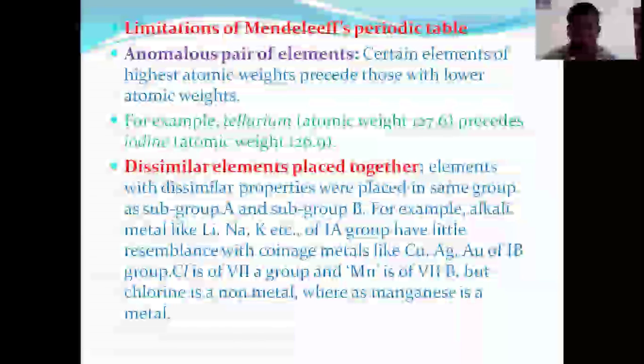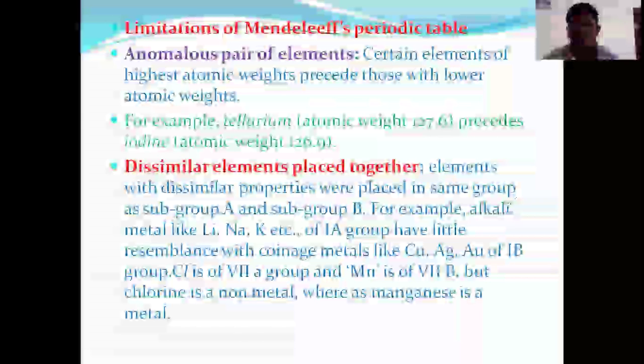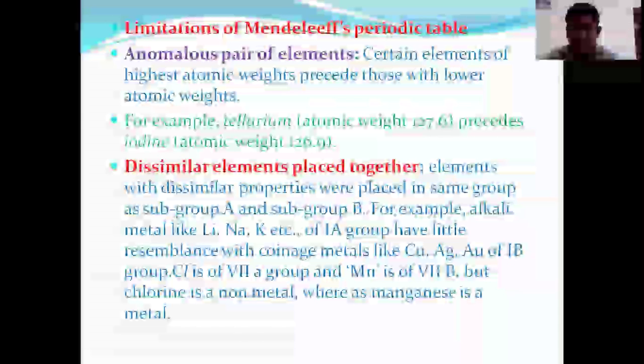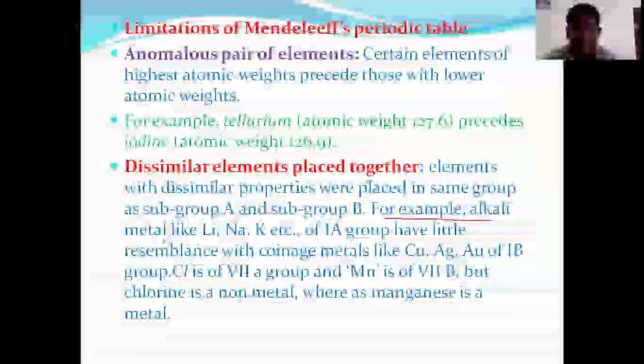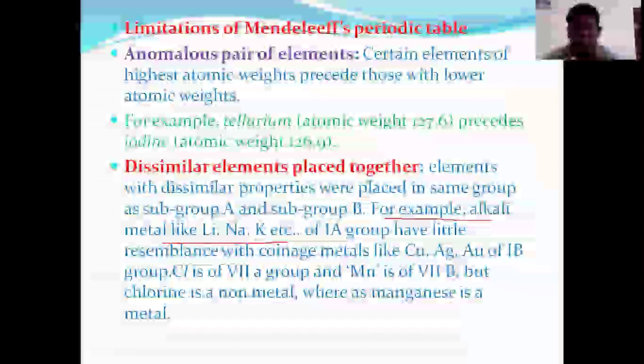Next one: dissimilar elements placed together. This point is very, very important. Some dissimilar elements were arranged in the same group. Taking the alkali metals like lithium, sodium, potassium, they have a resemblance to another group, copper, silver, of 1B.